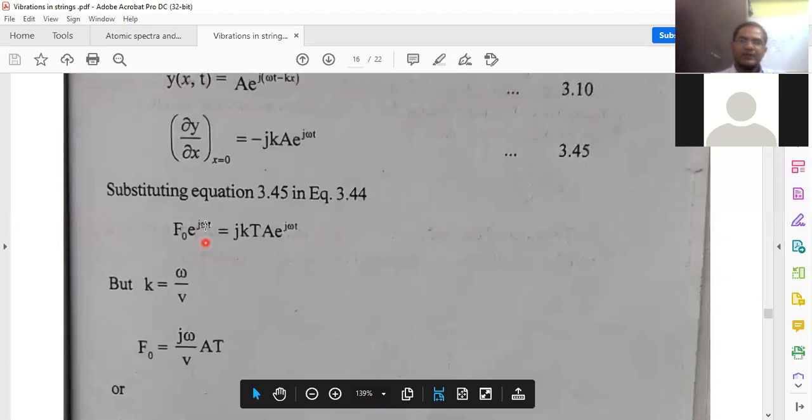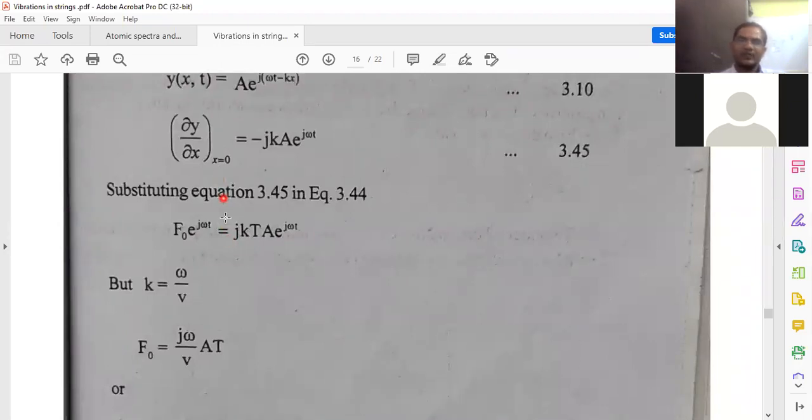f0 e^(jωt) equals minus T ∂y/∂x. We have the formula. Minus T into this, minus into minus gives plus jkTA e^(jωt). But here, what is k? k stands for propagation constant, T tension, A amplitude, ω angular frequency. In this, you substitute the propagation constant k equal to ω/v.